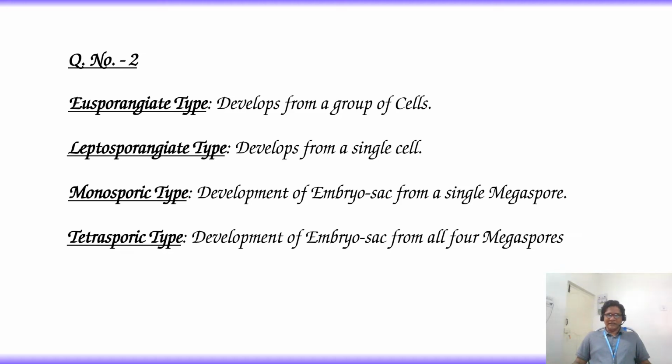So now let's see either eusporangiate or leptosporangiate, which one is the correct answer? In gymnosperms and angiosperms, the development of microsporangium is eusporangiate, that means it develops from a group of cells. So the correct answer is option 1, eusporangiate.